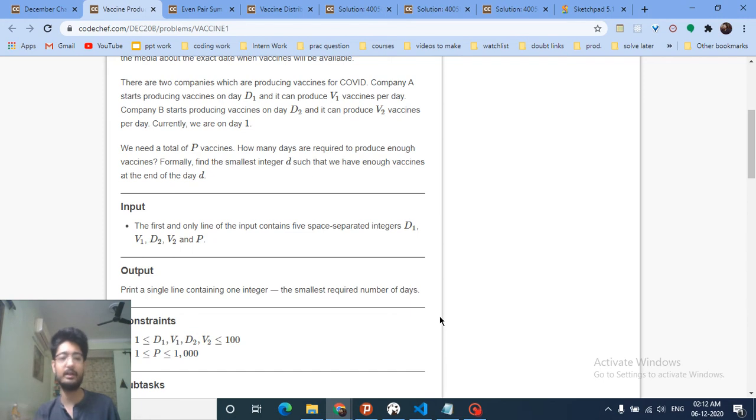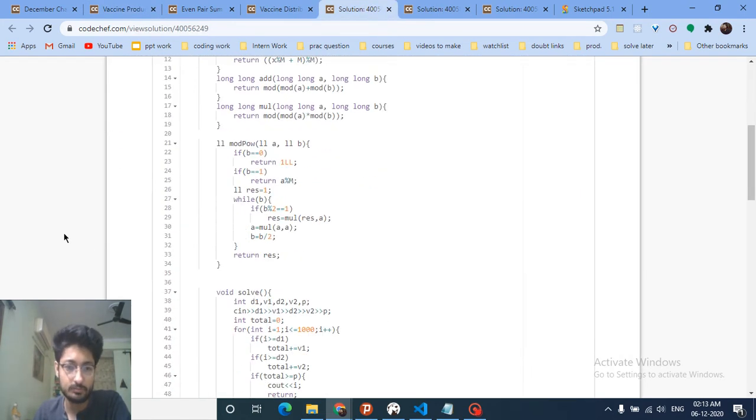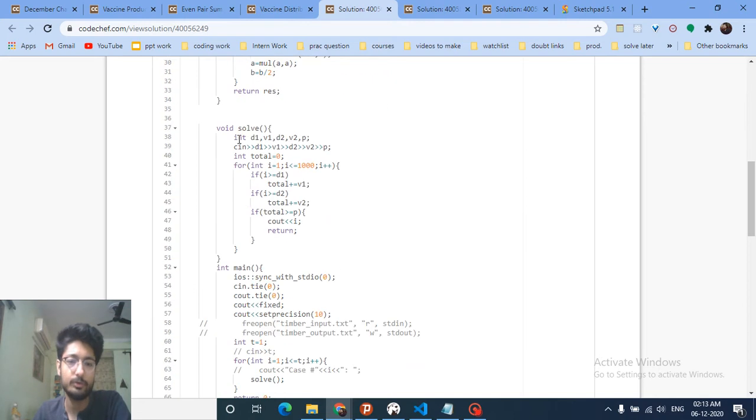You can iterate in a brute force way and find the smallest day at which the total number of vaccines so far has overshot P, and that's the answer. I'll move on to the code part now. It's also very simple. This is the input of D1, V1, D2, V2 and P, where P is the total number of vaccines I need.